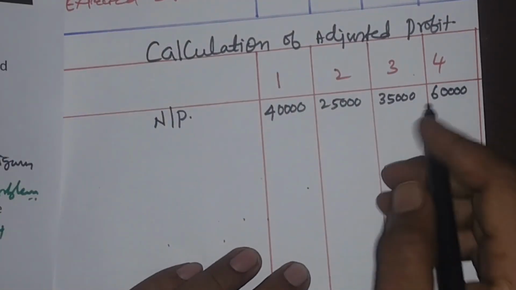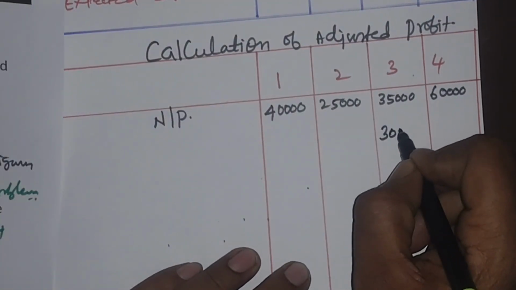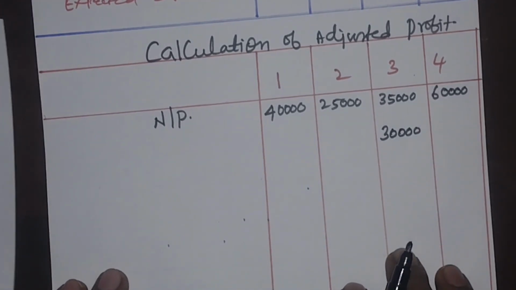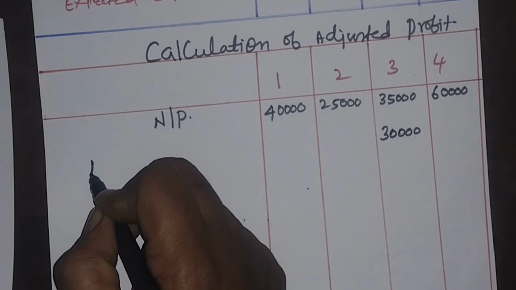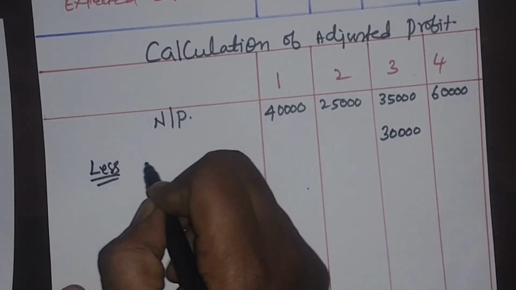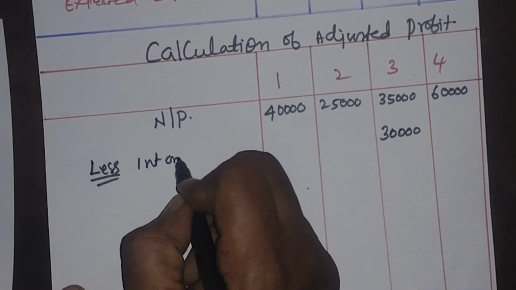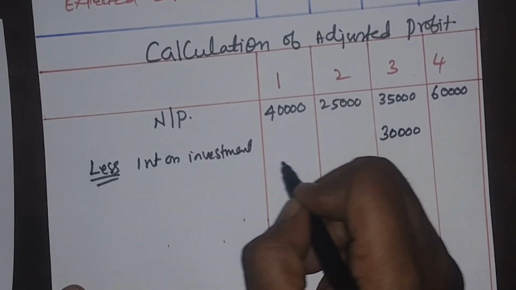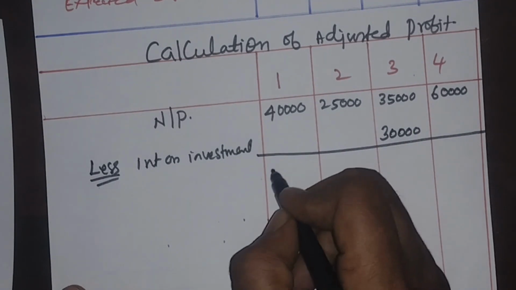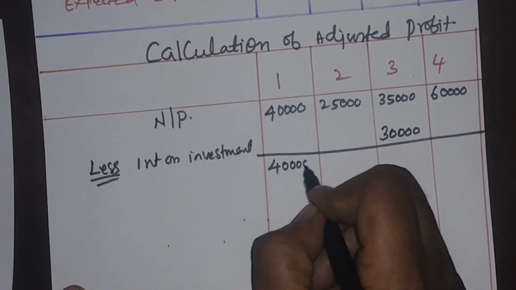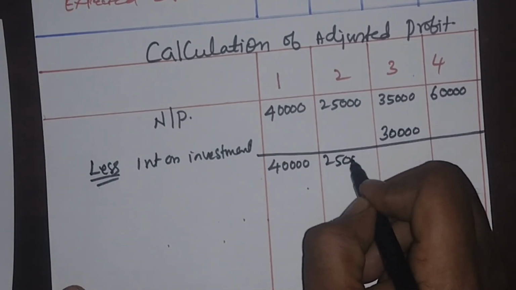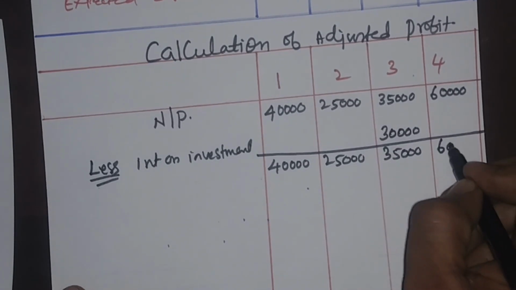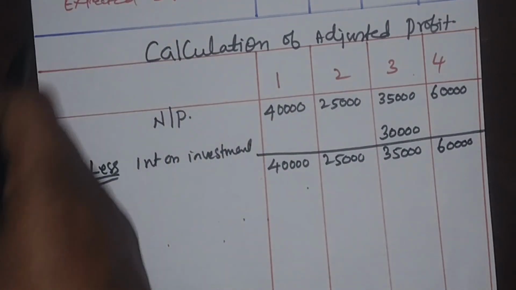My third year profit I have to minus 30,000, less interest on investment. When I minus this, I get 40,000, 25,000, 5,000, 35,000. By mistake, it is 35,000 and 60,000.